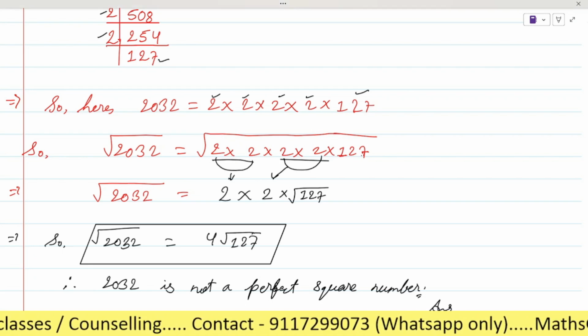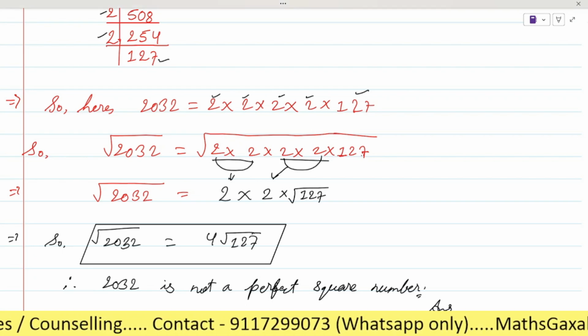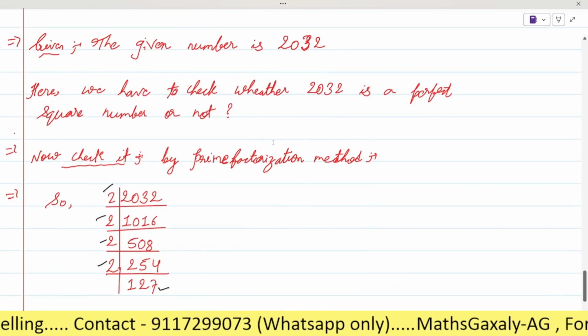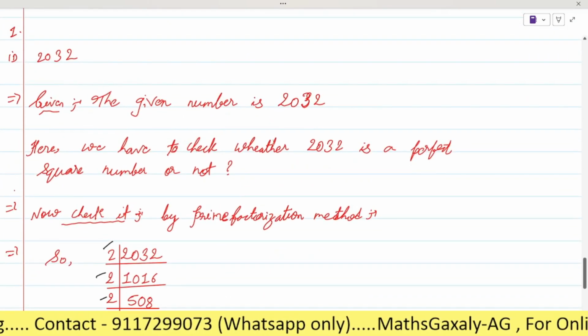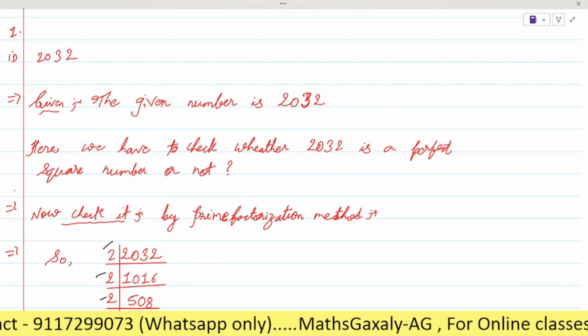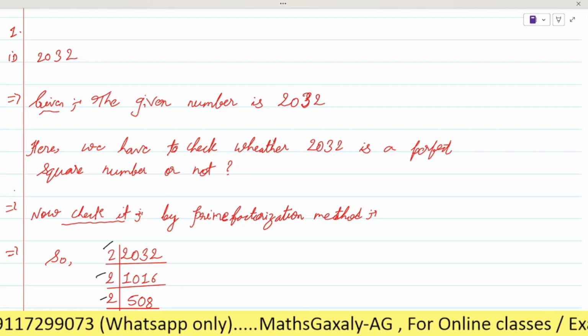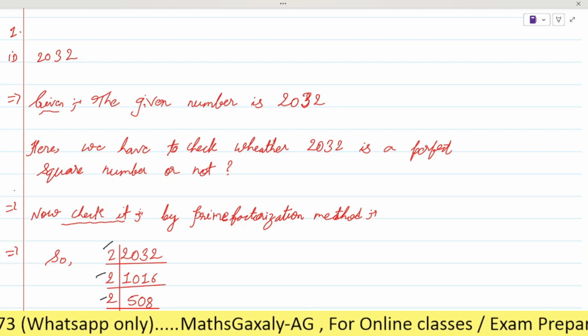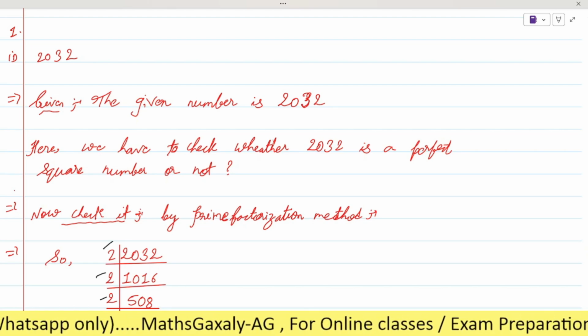Any doubt? Understood? So did you understand how we will solve this type of question? If you solve this type of question in this way, then I can guarantee you that you will get good marks. Not a single mark will you lose.